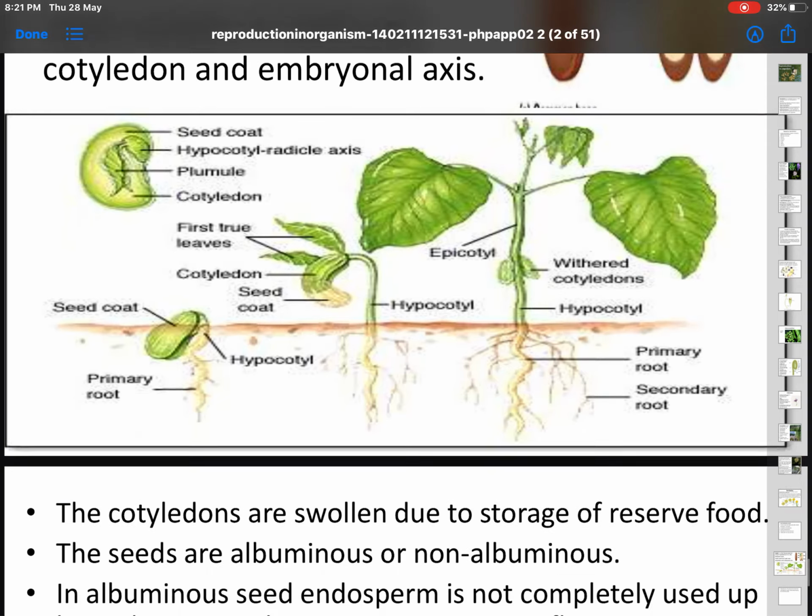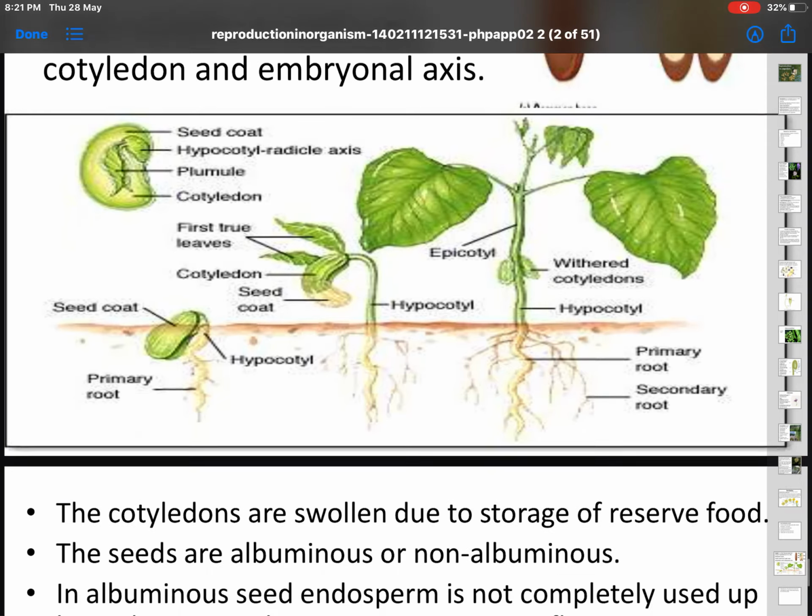Now fruit, as I said, the developed ovary is called fruit, and the wall of the ovary develops into a fruit wall called pericarp. It surrounds the seed. In apple, strawberry, thalamus develops into the fruit wall. Hence, these are called false fruits. Normally, you see, developed ovary is called fruit, but in the case of apple and strawberry, it is not the ovary, it is the thalamus that becomes the fruit. Hence, they are called false fruits.